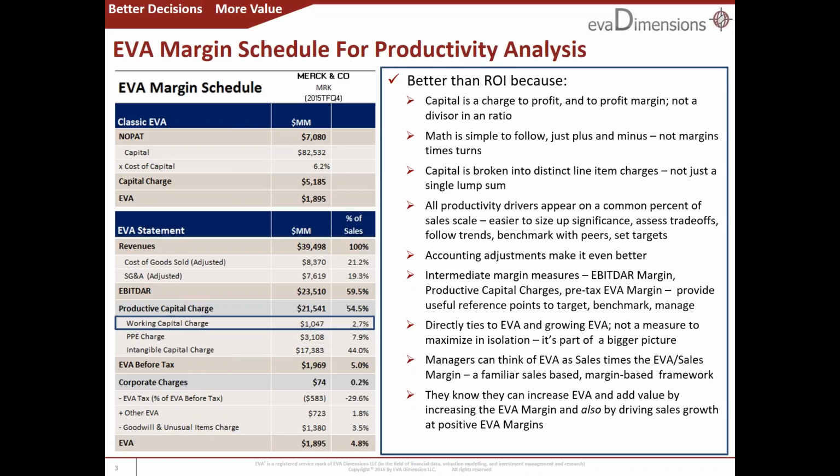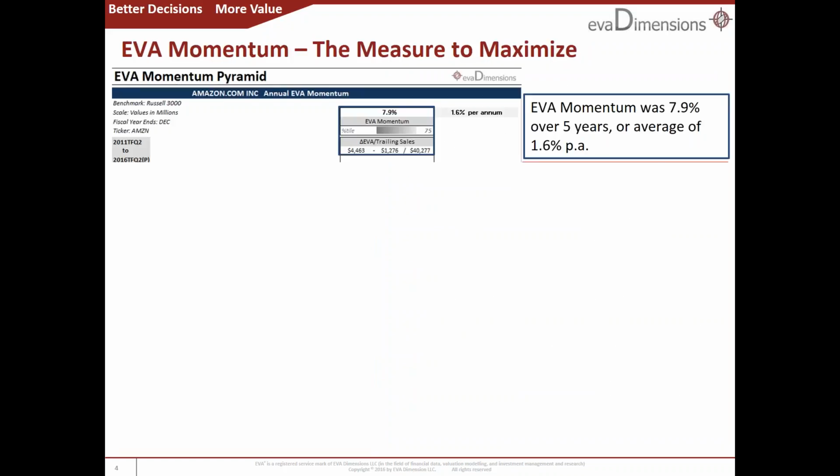You will see this very clearly on the EVA momentum schedule. I've switched to Amazon just to give you another example. It shows that Amazon's EVA increased from about 1.3 to 4.5 billion, or by about $3.2 billion over the past 5 years on a $40 billion sales base 5 years back. Run the ratio, and that's an overall momentum rate of 7.9%, or an average of about 1.6% a year, which is quite good, upper quartile, as is reported on the schedule.